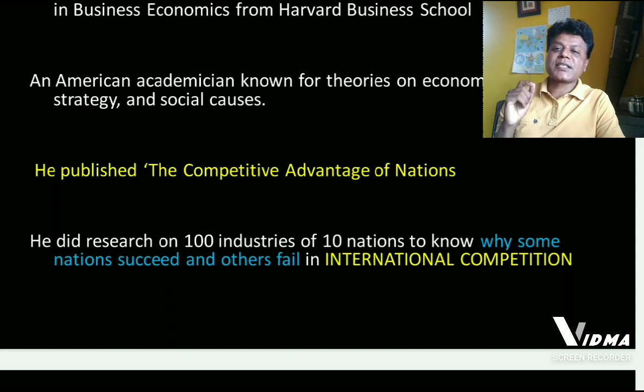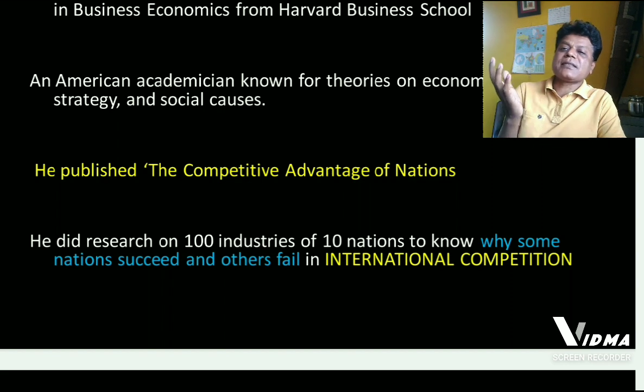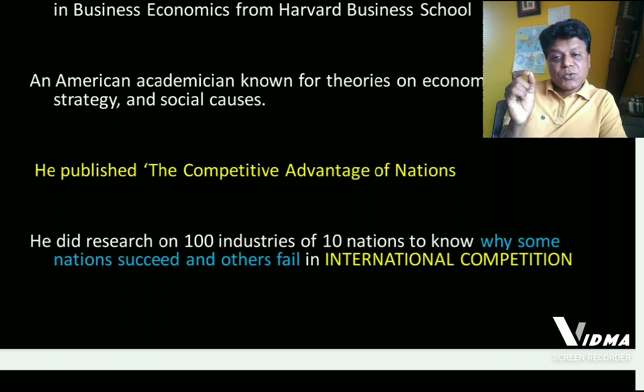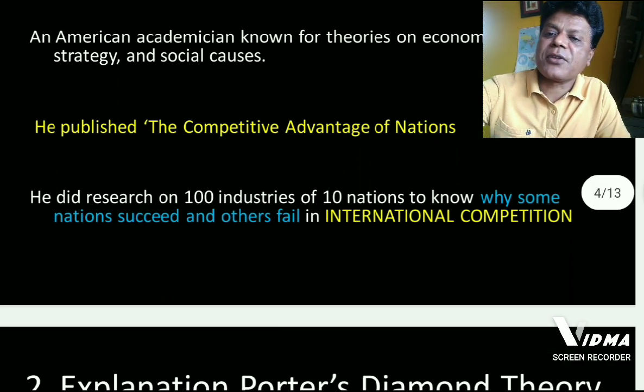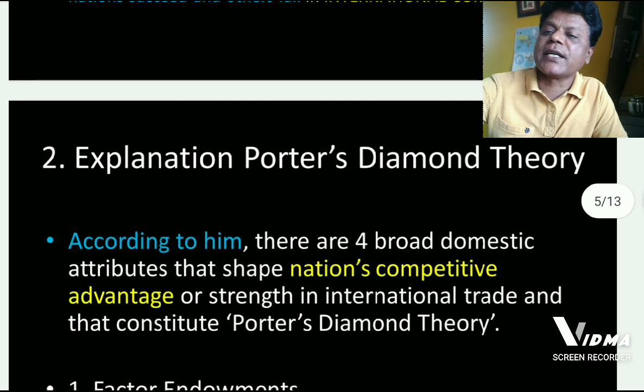The main objective of his research was to know why some countries are successful and other countries experience failure in international competition. To know the answer to this particular question, he has done research, and from that he has concluded that